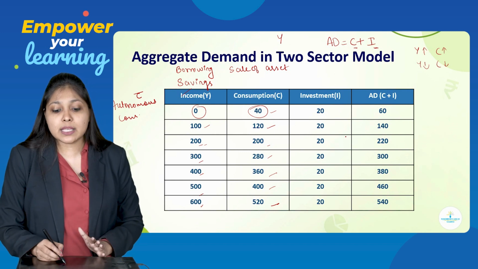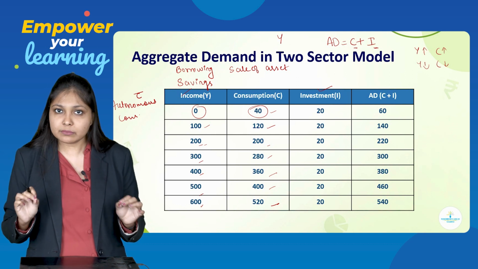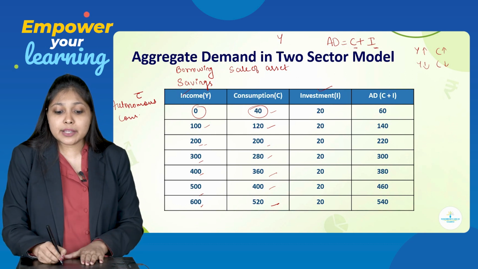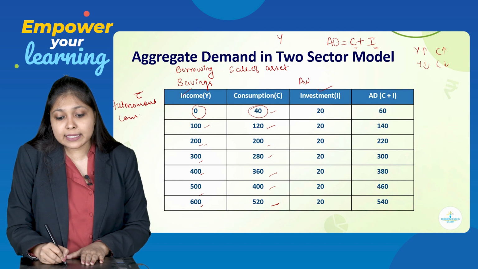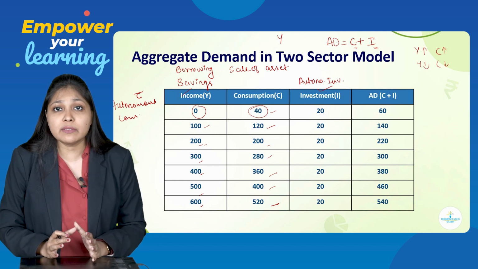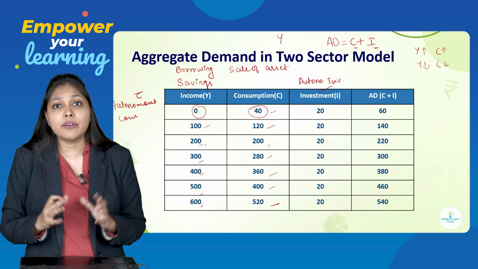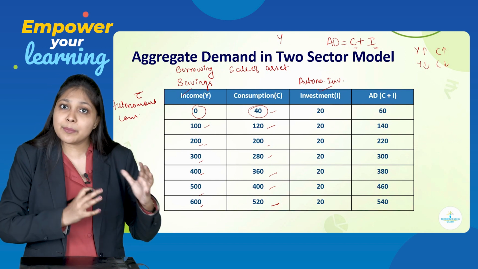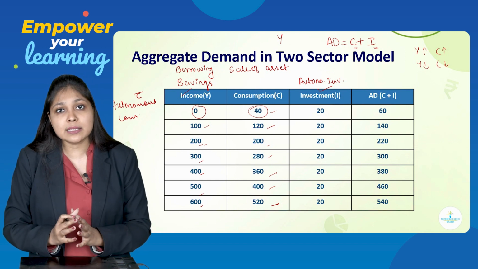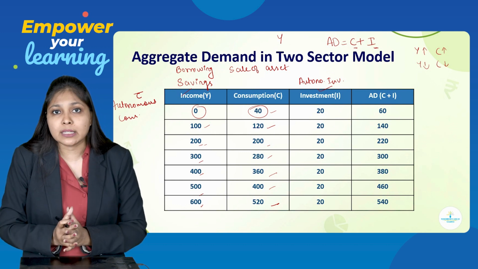Next column is of investment, which is represented as I. Okay, investment, here we have assumed that it is an autonomous investment. Autonomous investment means a constant investment. It will not fluctuate with the change in the level of income. Whether income increases or whether income decreases, my autonomous investment will always remain constant.